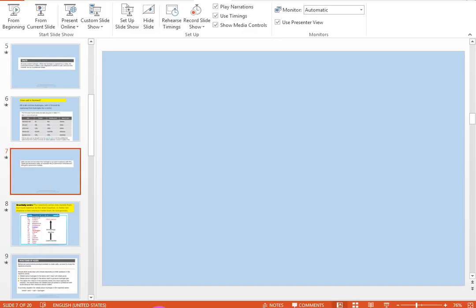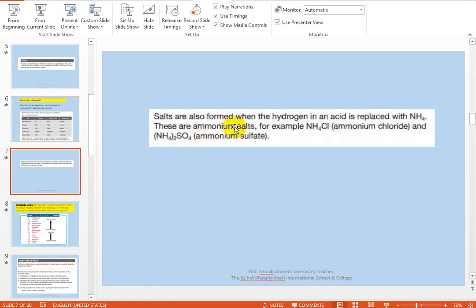Next topic: salts are also formed when hydrogen in an acid is replaced by ammonium ion. These are ammonium salts. For example, ammonium chloride, ammonium sulfate.